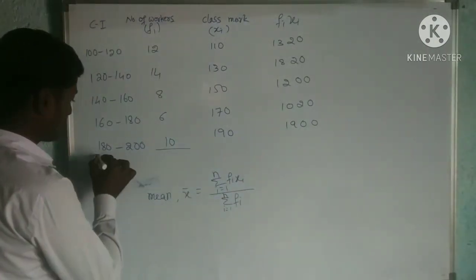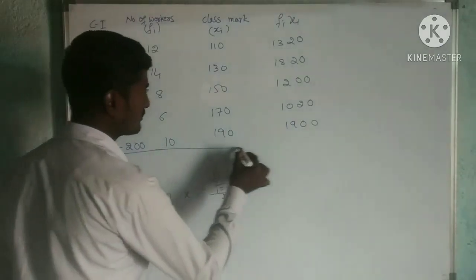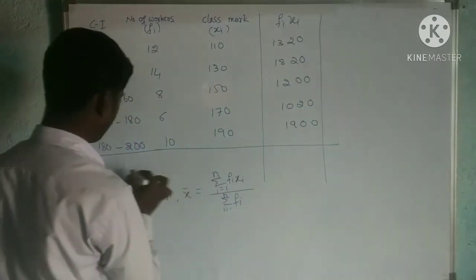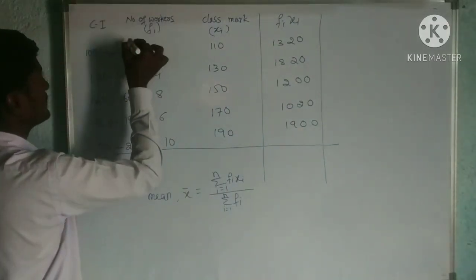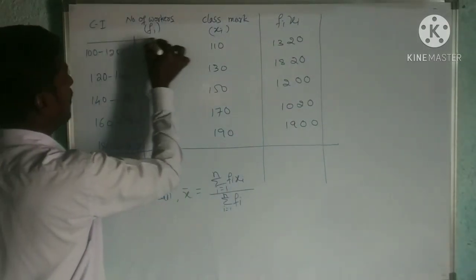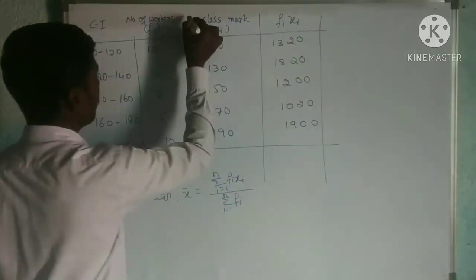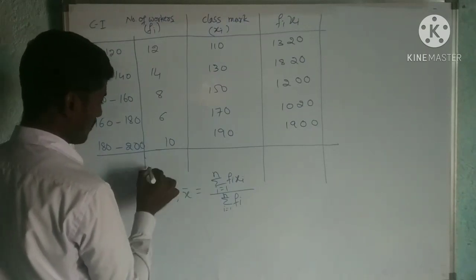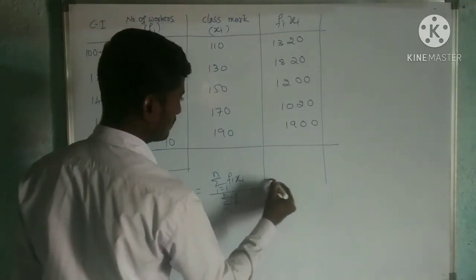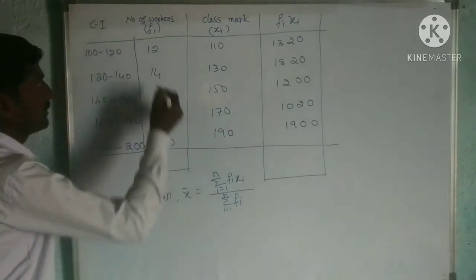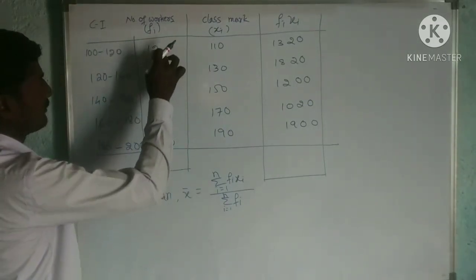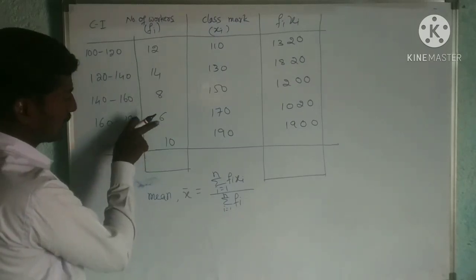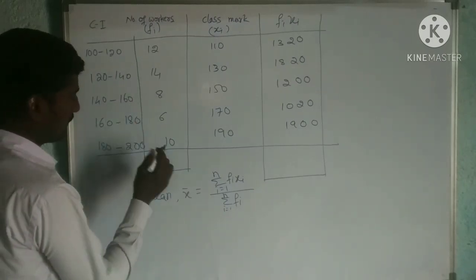Let us add them: 12, 26, 34, 40, 50 it is.